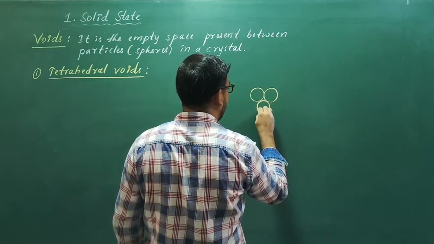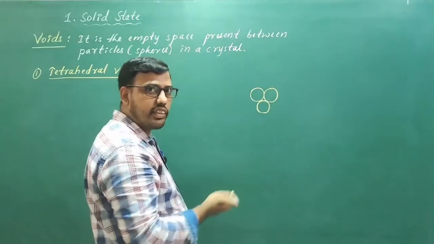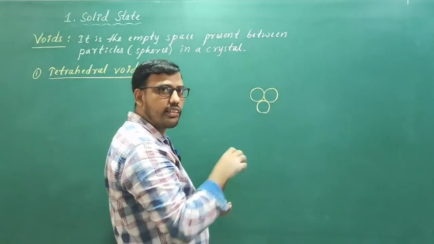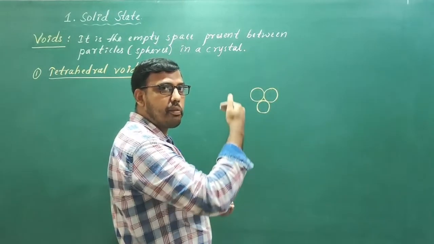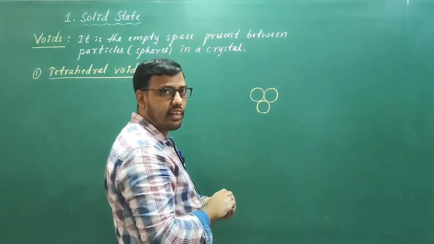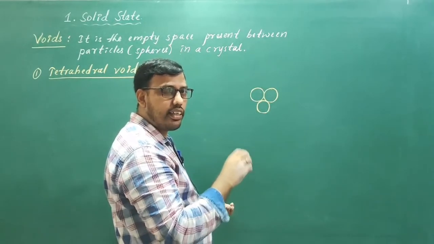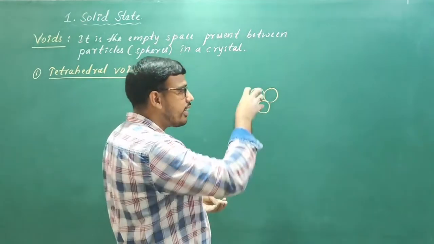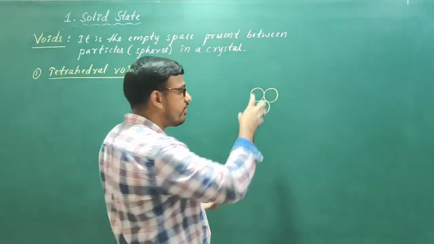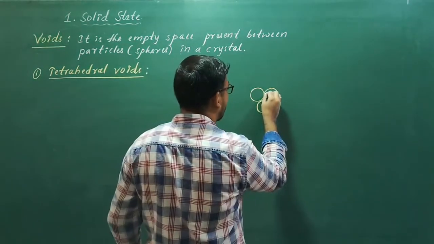These are the three spheres of the first layer. Above this we are going to place one more layer such that the second layer is placed above the depressions of first layer. Means the particle in the second row is placed over the depression or the empty place present between these three spheres like this.